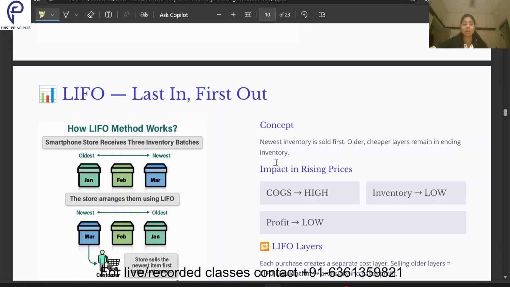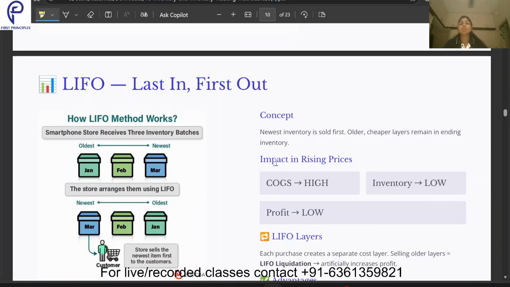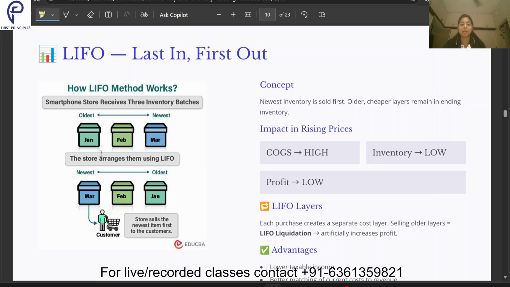Now coming to the LIFO. LIFO means last in, first out. In this example you can see Jan, Feb, March. What is happening in the LIFO method is that when the store has to sell from its warehouse, the goods purchased in March are kept newest first in front of the customer, then the ones purchased in Feb, and lastly the ones purchased in January. So the goods purchased most recently are sold off first.